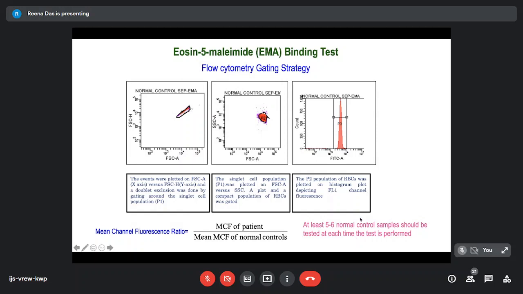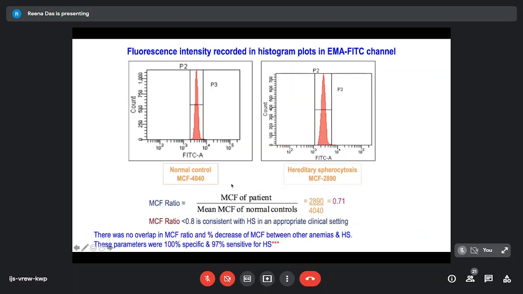So typically, we gate these red cells and look at the mean channel fluorescence. This is just to show you that after we have done those 5-6 controls, we take the mean value of the controls. In this given case, we have the value of 4040, and in the patient with hereditary spherocytosis, we have seen a value of 2890.